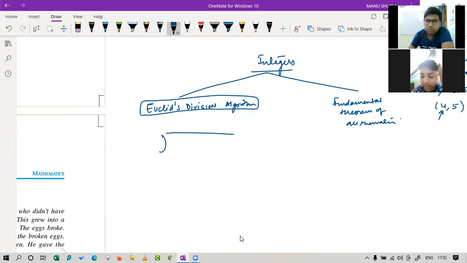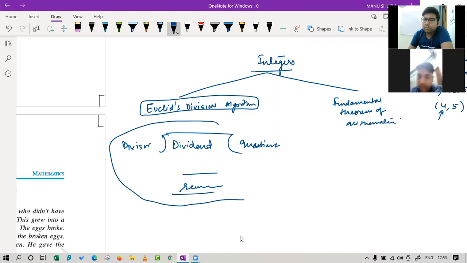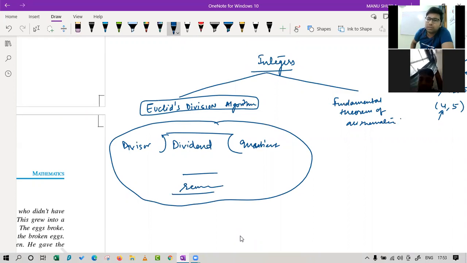So we all know in a division, the main thing which is being divided is known as the dividend, and the one which is dividing is known as the divisor. The answer is your quotient, and you are getting the remainder over here. We were using this before also, but now we got the name of the person who actually found this formula for us.